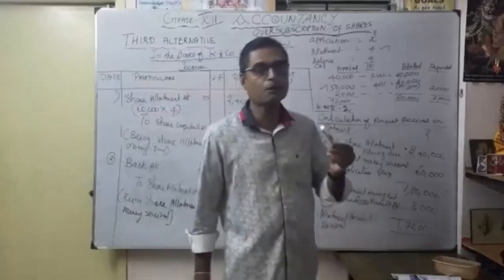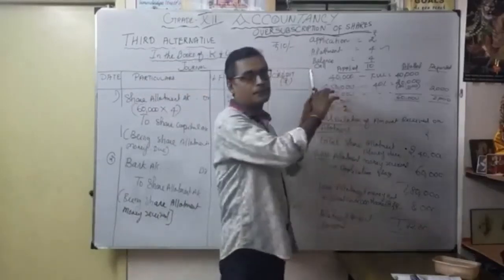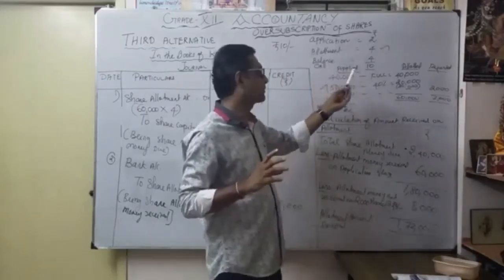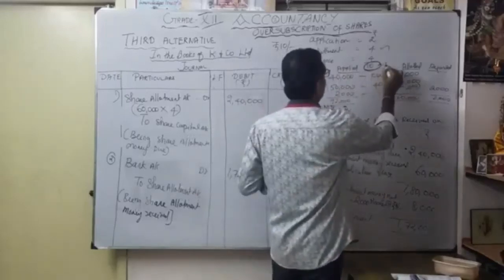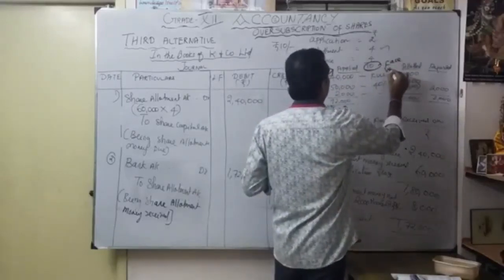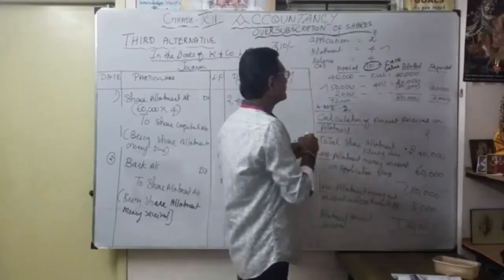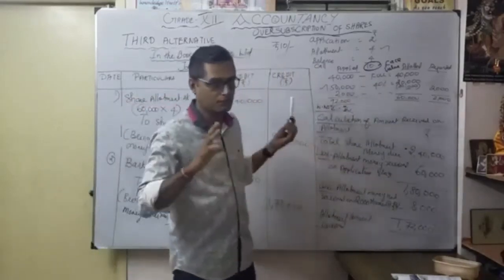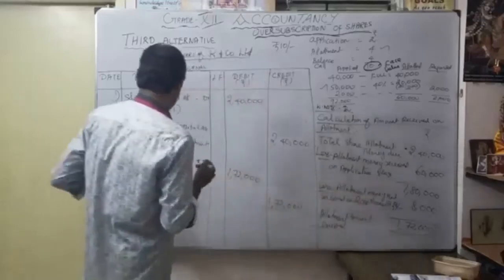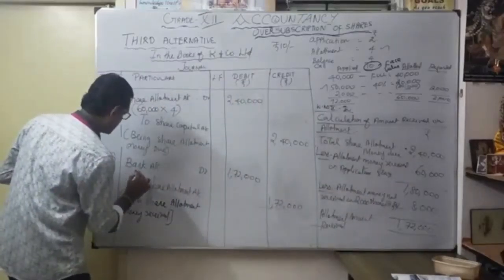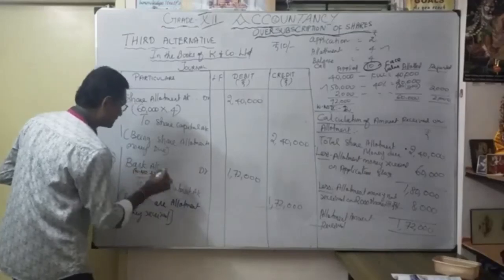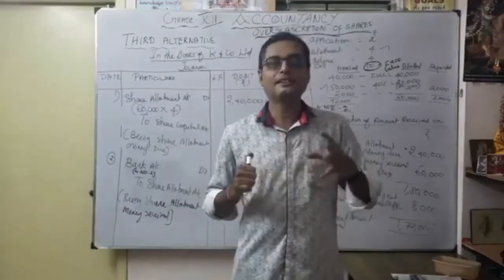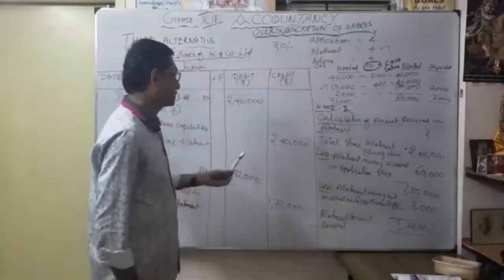Before that, for any problem, you have to write a small synopsis for workings: how much application, how much allotment, any first call, second call, like this. This is our face value. If you write like this, you can do the work very easily. But then the working notes are very important. Wherever working note number 1, for example, this 1,72,000 you want to mention, how I got it, working note 2, here you want to mention like this. That is better, you can easily identify. With the help of working notes, we can write the answer very easily. The working note is very important.